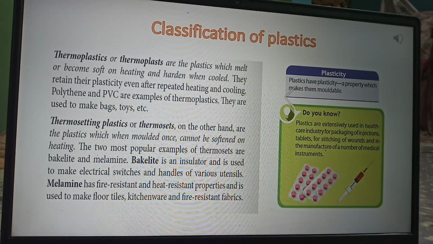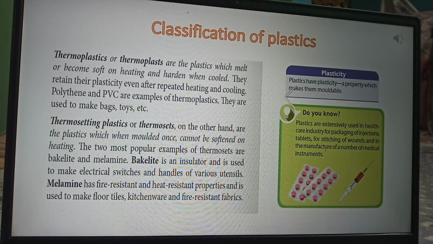What do you mean by plasticity? First, let me tell you. Plastics have the property called plasticity, and it is the property which makes them moldable, means they can be molded. So this is plasticity. I will repeat this point again. They retain their plasticity even after repeated heating and cooling. Means again, if you heat it, you are able to change its shape, and if you cool it again, it will be hardened.